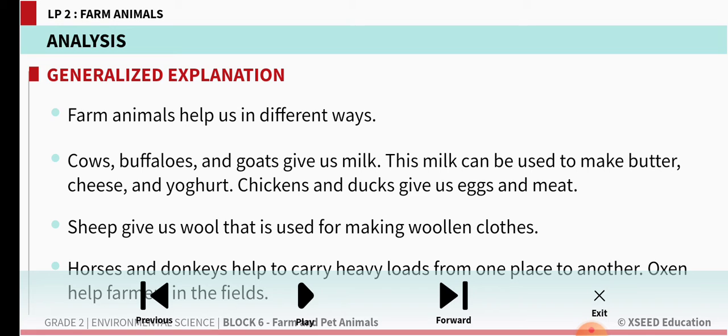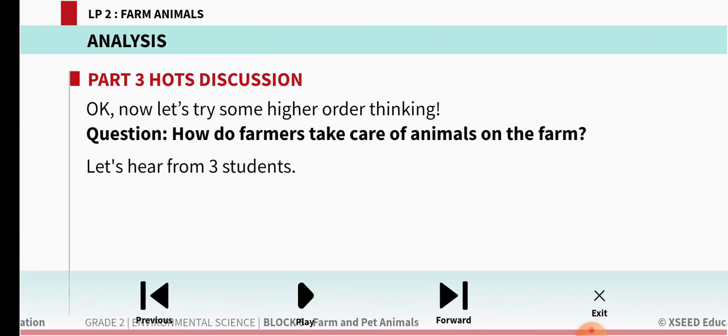Sheep gives us wool that is used for making woolen clothes. Horses and donkeys help to carry heavy loads from one place to another. Oxen help farmers in the field. This is what I told you. Add up some more animals. See, horses and donkeys can carry loads. In some parts where any vehicle cannot be used, donkeys and horses are used to carry the loads, children.